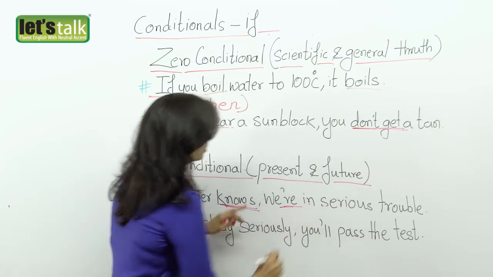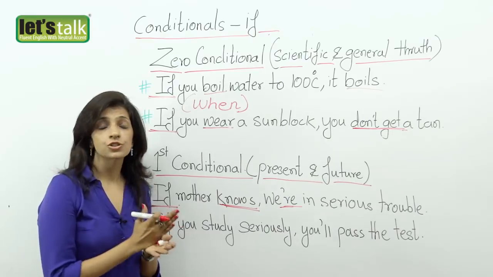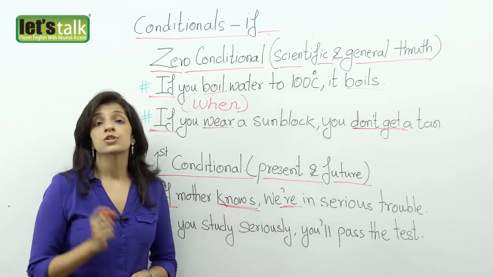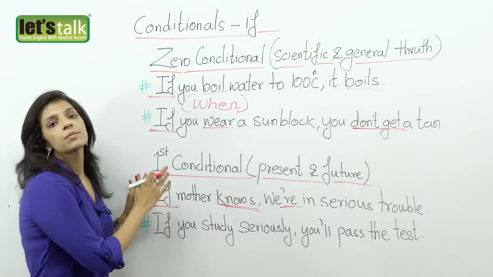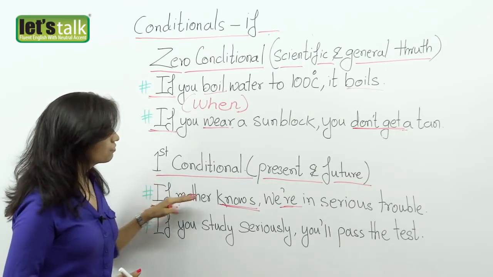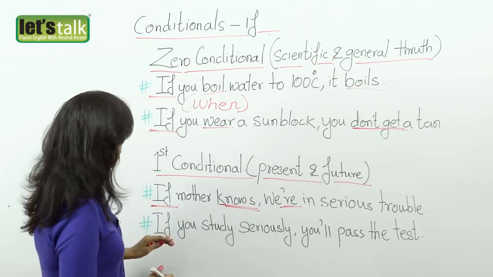So, again, you have a present tense. So, something that is prevailing now, if she knows, it's conditional. Obviously, if she doesn't know, you're not going to be in any trouble. So, we use if when you're making a condition. So, in the present tense or something that is happening right now or prevailing in the present, you say if mother knows, we are in serious trouble. Okay.